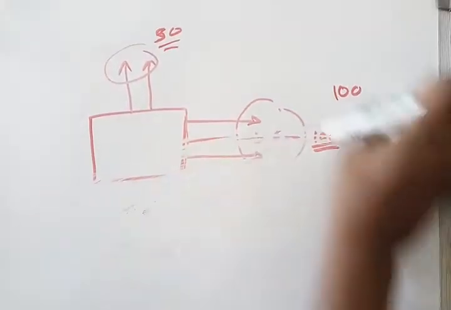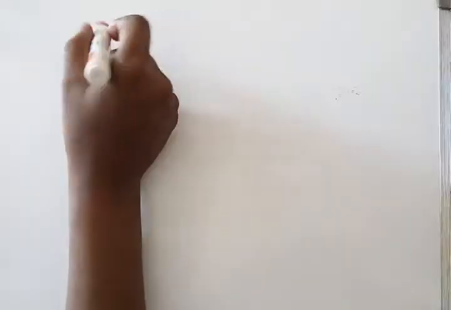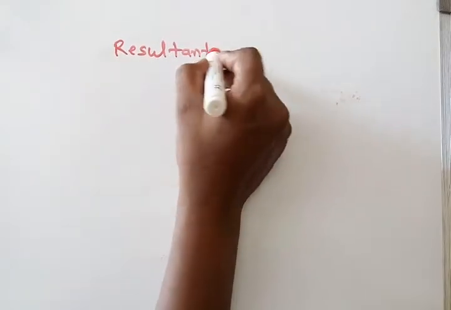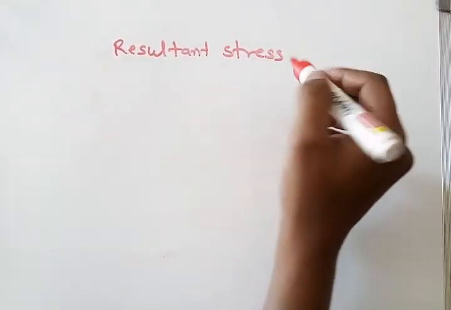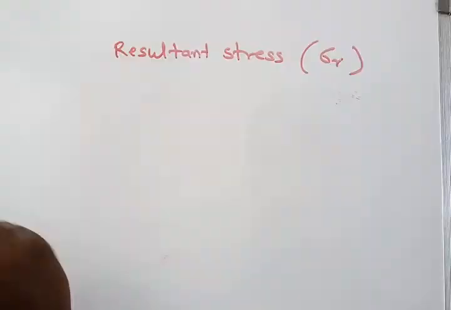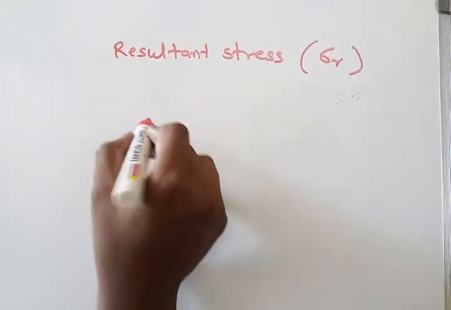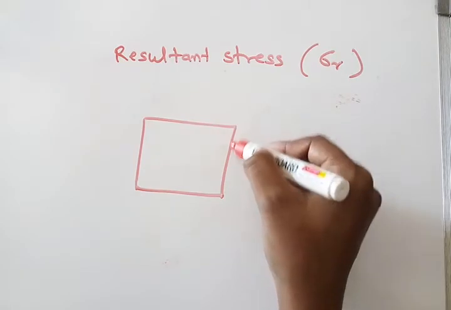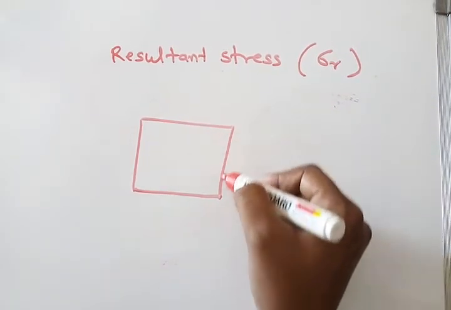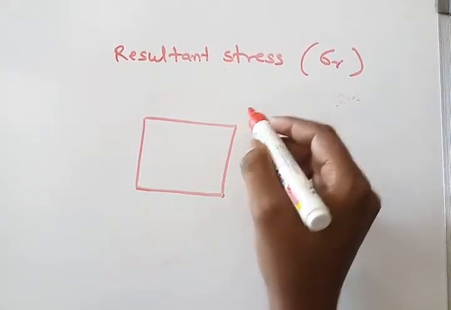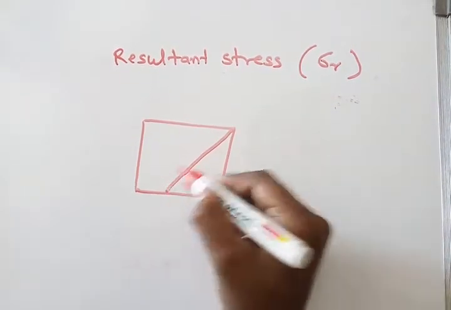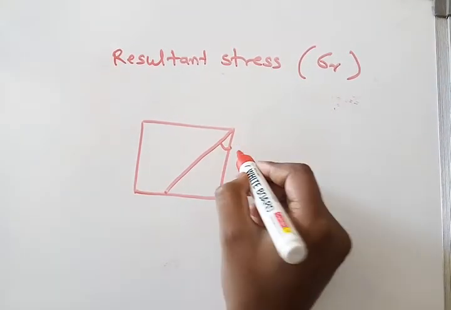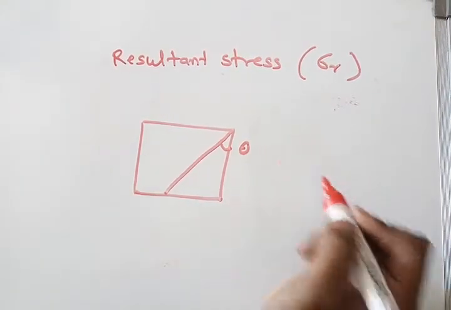Then the next important thing is resultant stress. What is resultant stress? It is denoted by sigma r. Suppose this is the particle, this is one plane, we call that the sigma x plane, and this is one inclined plane, we also call it an oblique plane, having angle theta.